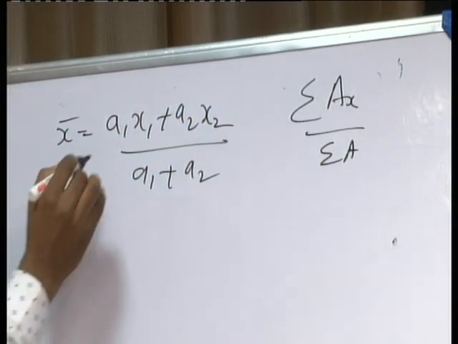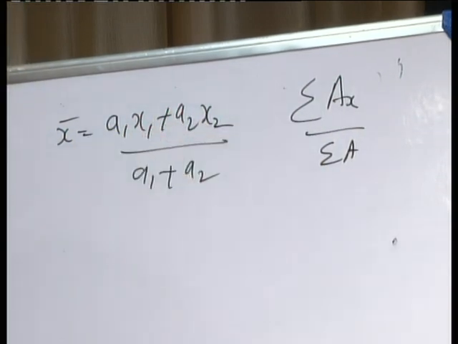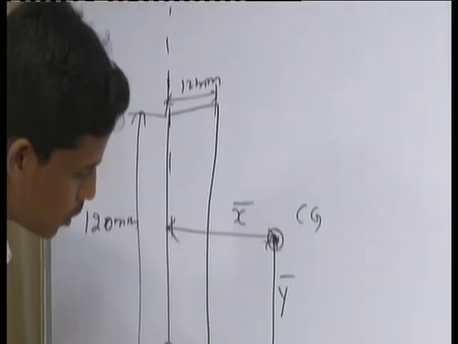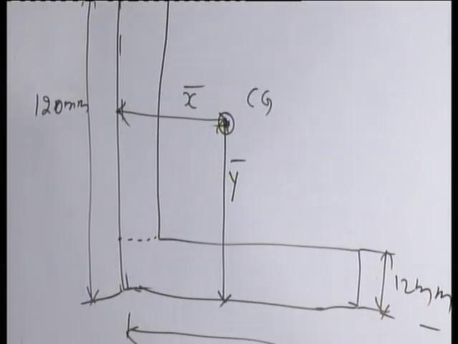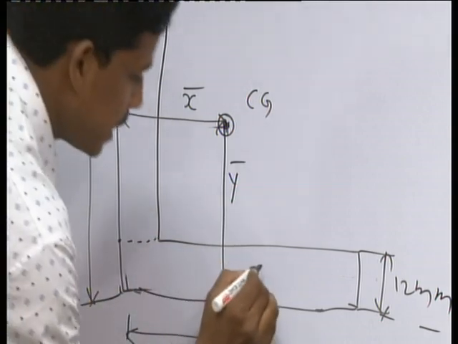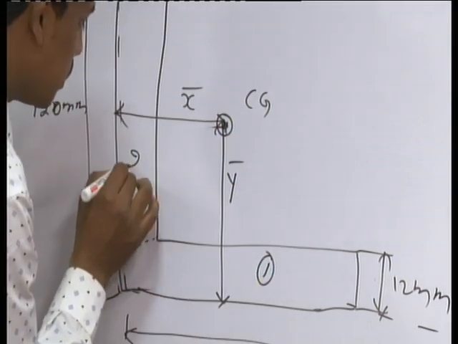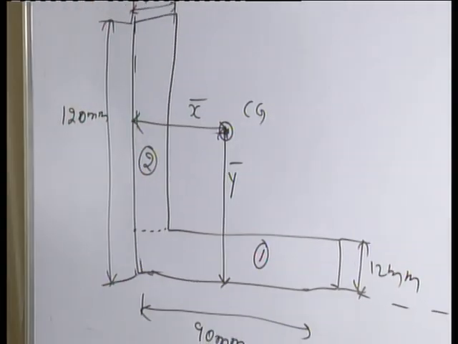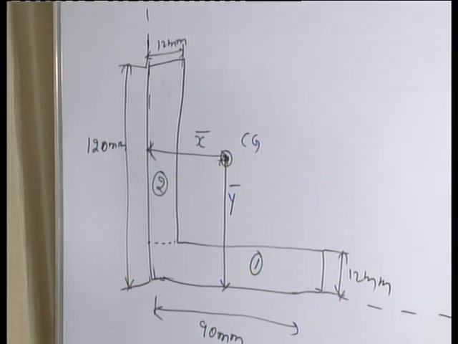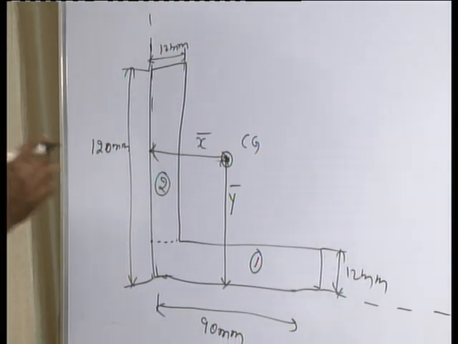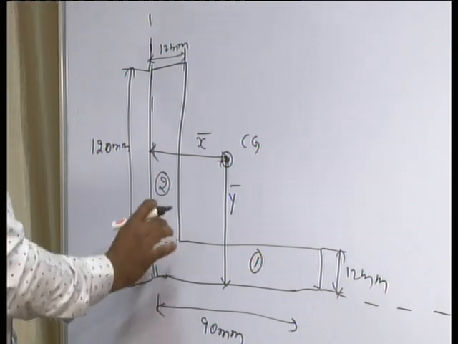Why have I taken only a1 x1 plus a2 x2? Because here we can divide this into two elements. This is element number 1 and this is element number 2. It is just like a built-up section, so we are dividing the area into two portions.